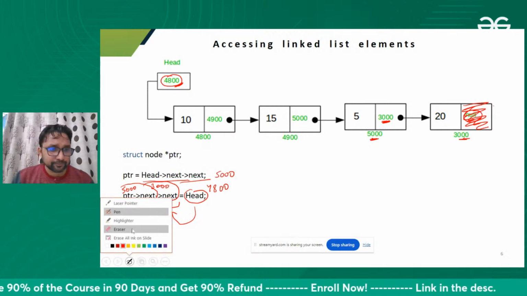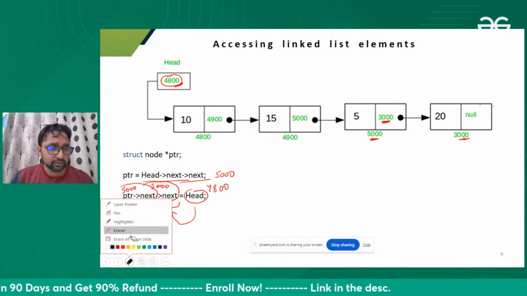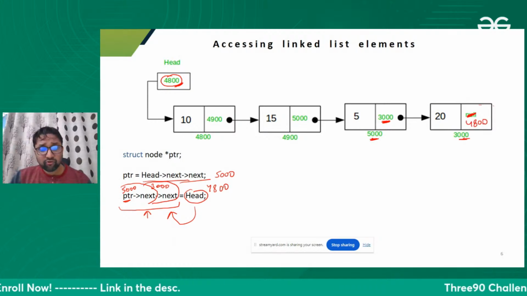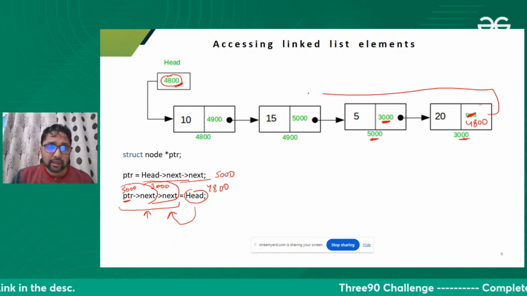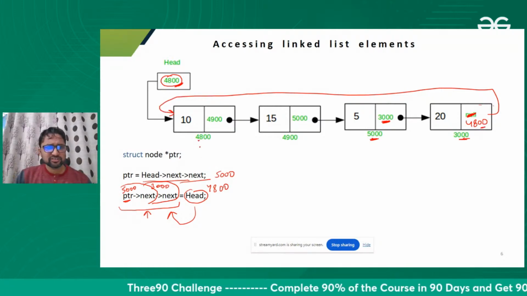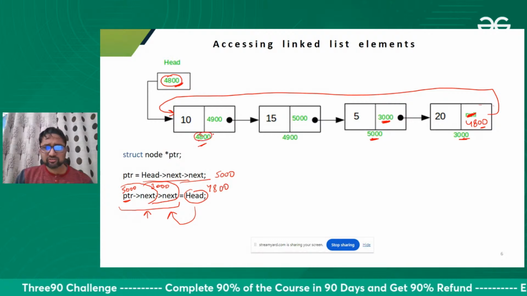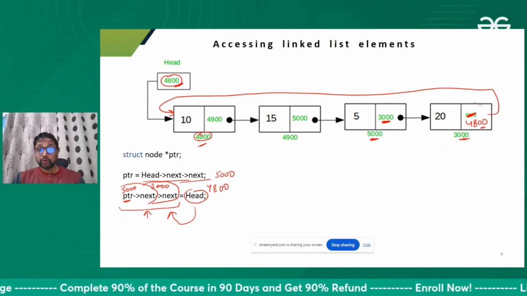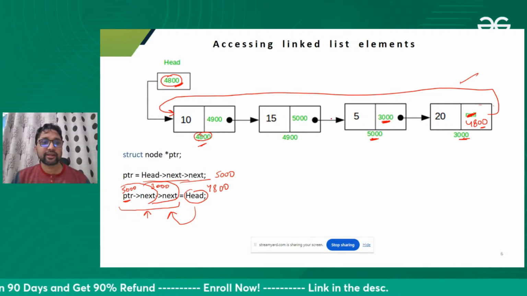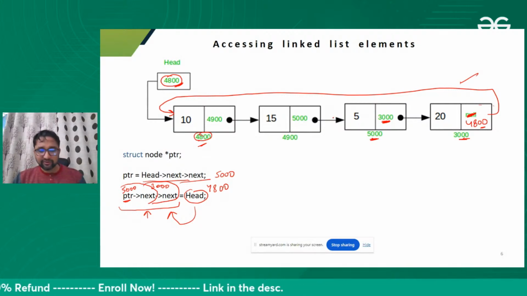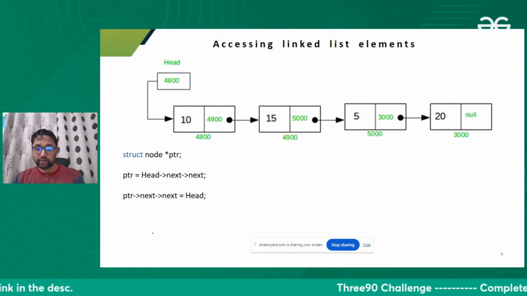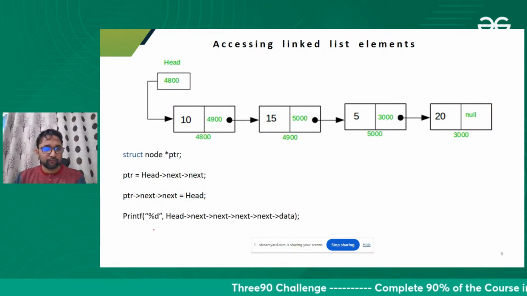Let me erase it and store 4800 over here. The moment I store 4800, I have linked this node with the first node, because this is the address of the first node. So with this statement we are creating the circular linked list. The people who are trying, 100% sure they will get what I'm talking about.